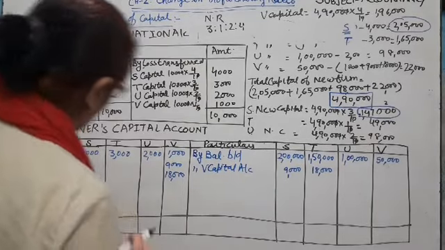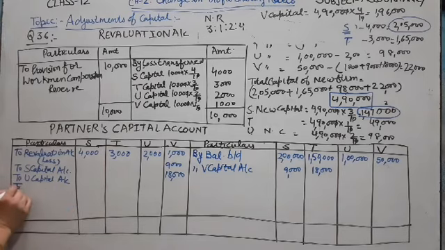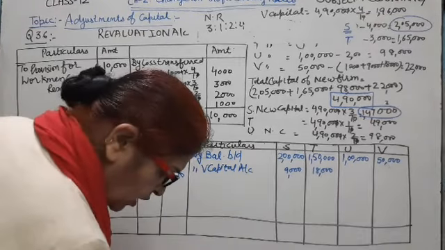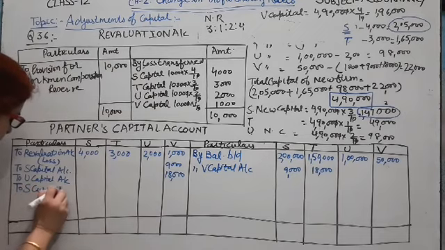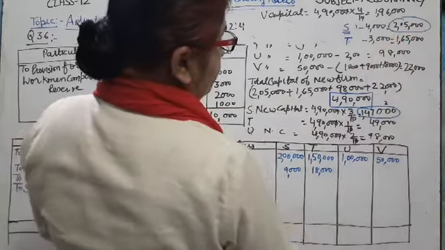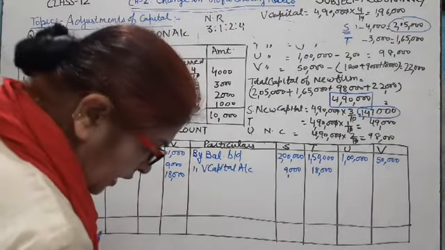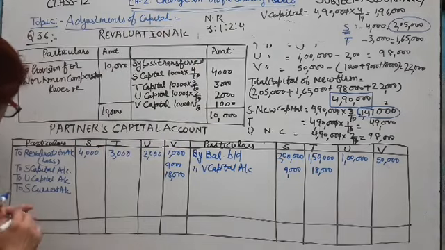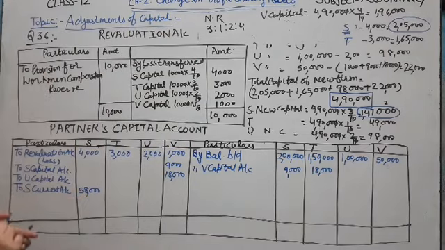So we write here in the debit side to S current account. Difference 2,05,000 minus 1,47,000. Answer is 58,000. Is it clear?